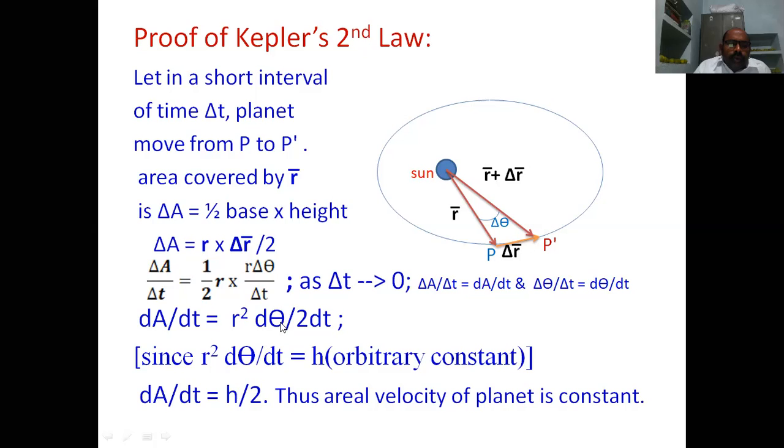So from above, it is clear that dA by dt is equal to h by 2. h is constant and constant by 2 is also a constant. In that way, the area covered in equal intervals of time is constant. Thus the areal velocity of the radius vector of a planet is constant. It is proved. Second law is proved.